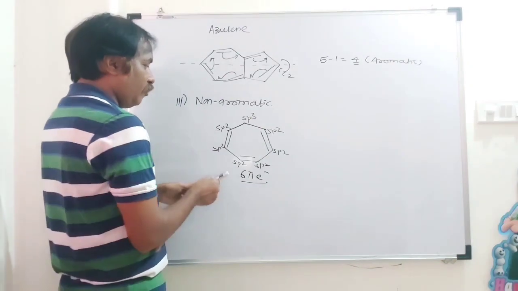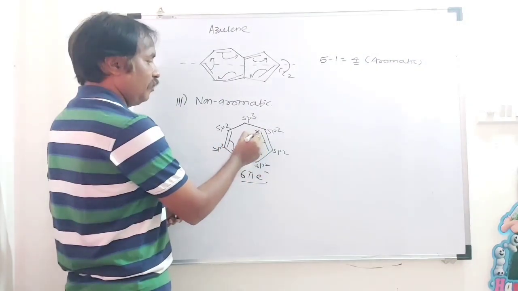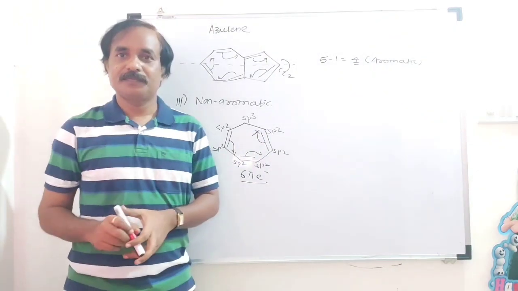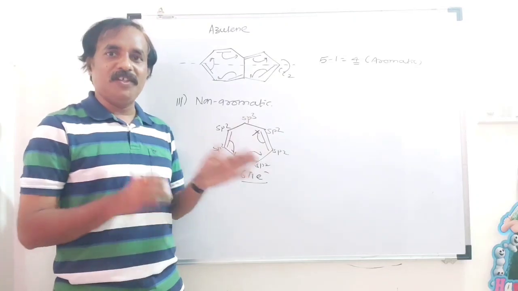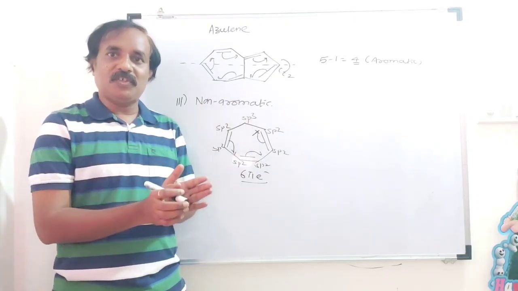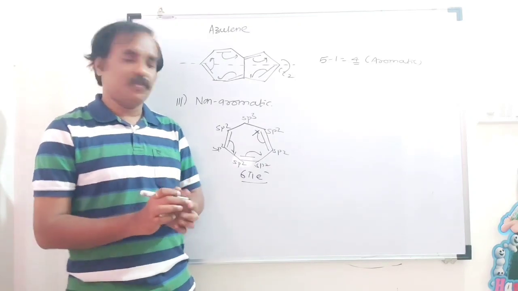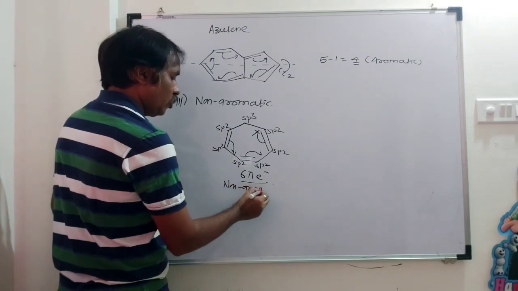There is a restriction for complete delocalization of electrons. Suppose the shifting happens here; now here it will be stopped, because this carbon is out of plane and the compound is not planar. If a compound is not planar, we can say it is non-aromatic. So this compound is said to be non-aromatic.